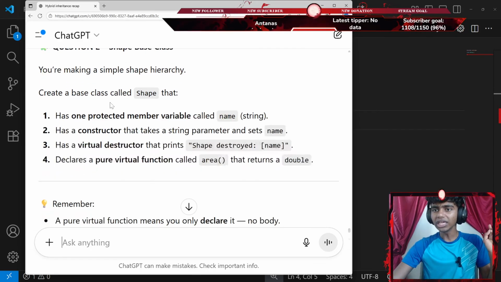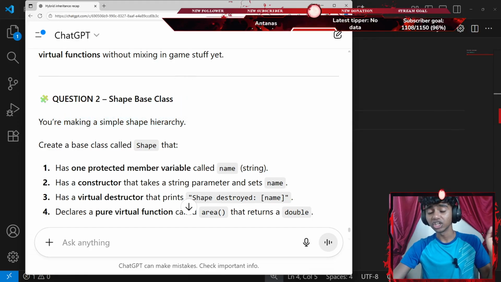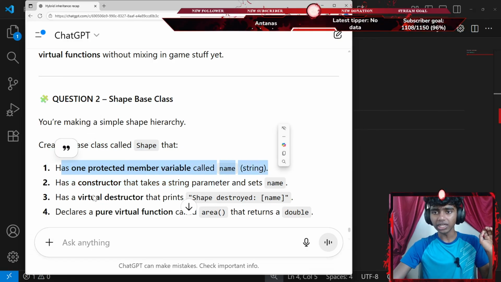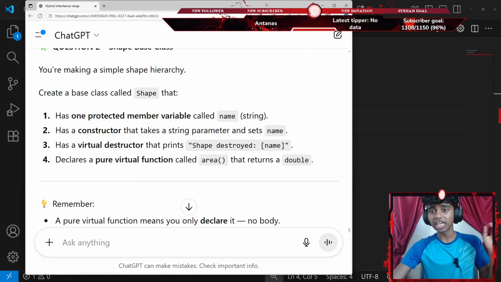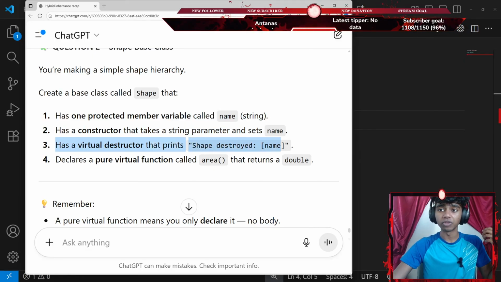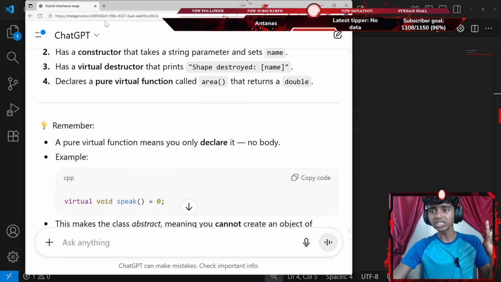Okay, this instruction feels much better. Okay, you're making a simple shape hierarchy. Create a base class called shape, has one protected member called name, has a constructor that takes string as parameter and sets name, has a virtual destructor that prints shape destroyed. Okay, declares a pure virtual function called area that returns area.